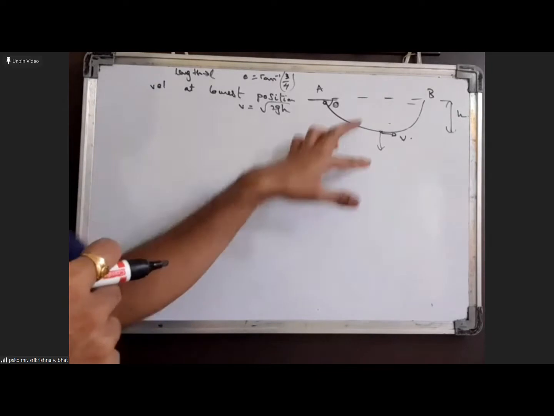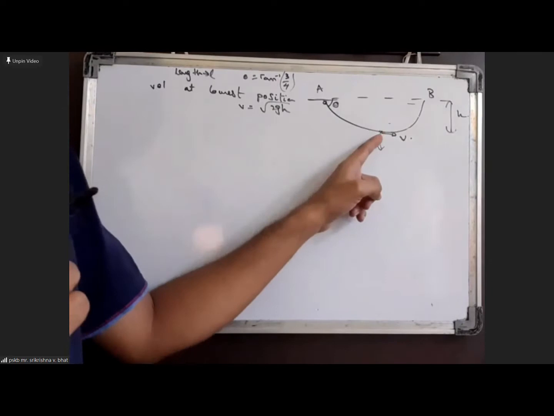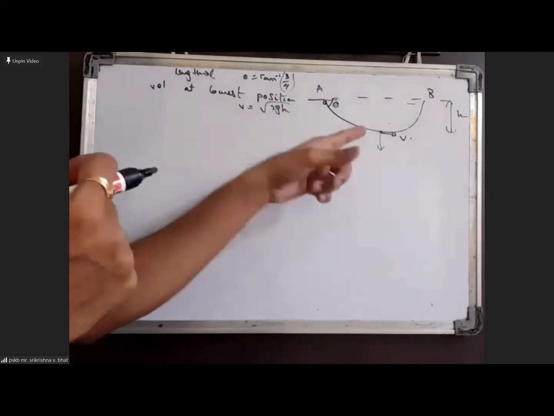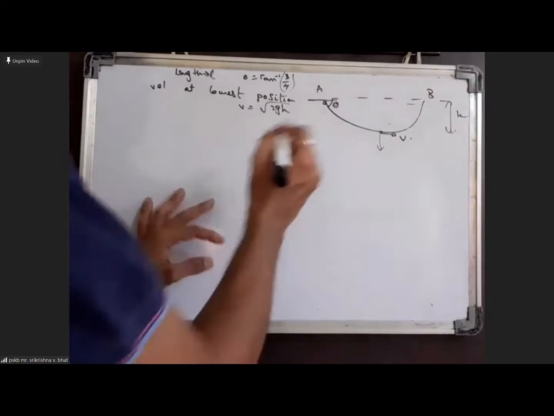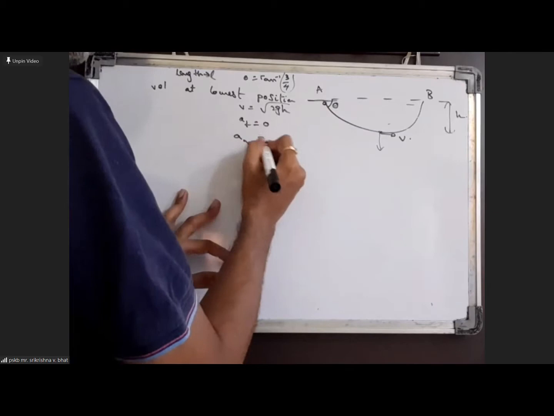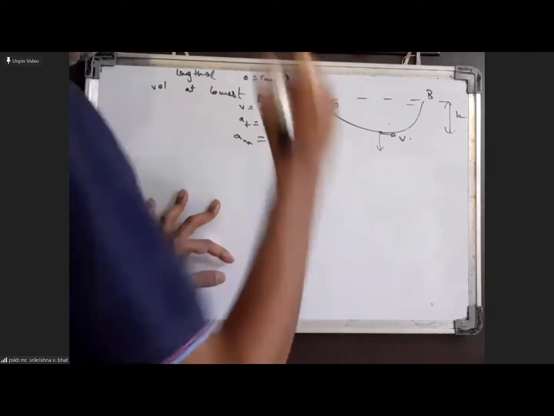So there is no horizontal force acting on the bead at its lowest position, which means there cannot be any tangential force at that instant. So the tangential acceleration is 0 here, and the only acceleration is the normal acceleration, which will be nothing but v square by the radius of curvature.